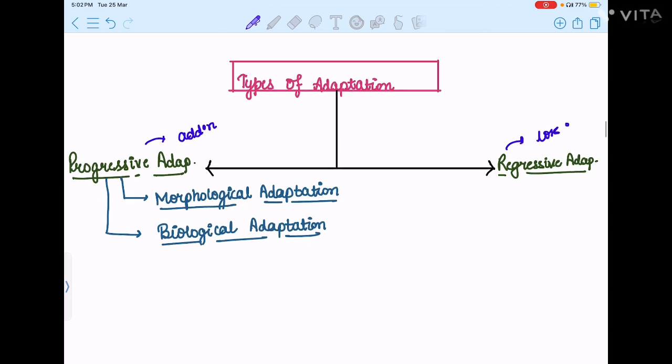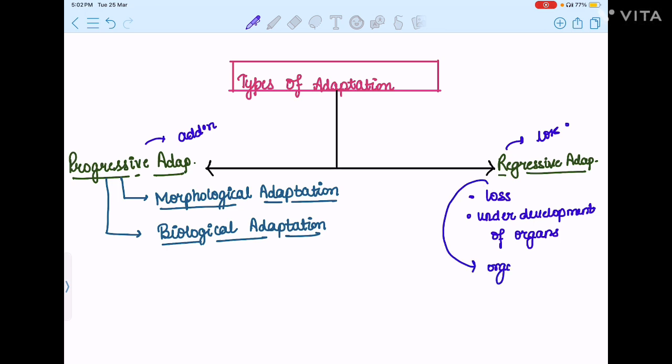The progressive adaptation is of two types, morphological adaptation and biological adaptation, as we have discussed, that there would be addition of some things that will increase the life expectancy. While the regressive adaptation is basically the loss or underdevelopment of the organs of the parasite, in which the parasite can lose its organelles, sense organs, and the digestive system in most of the cases.